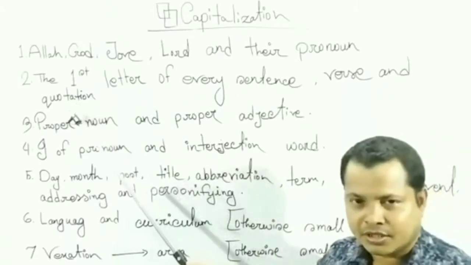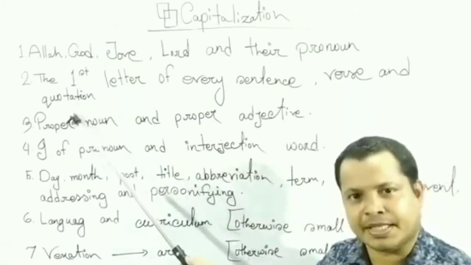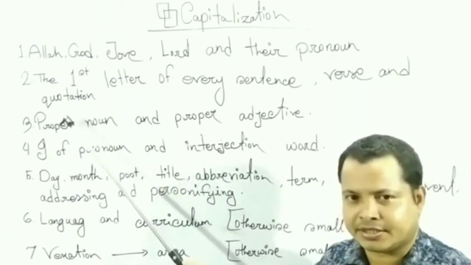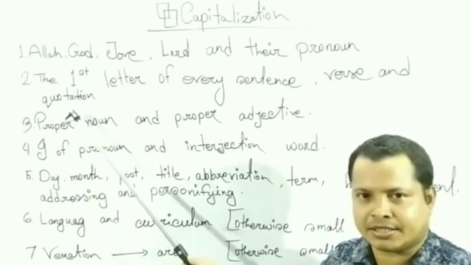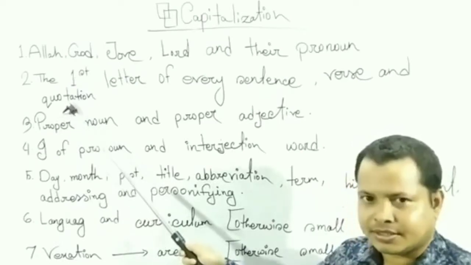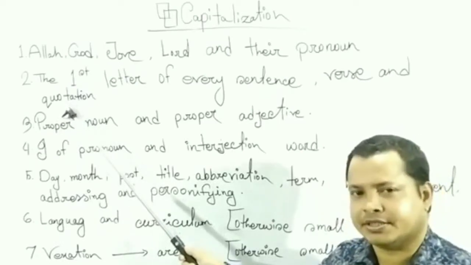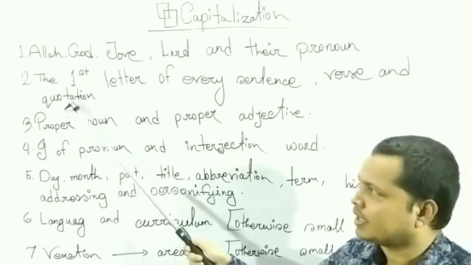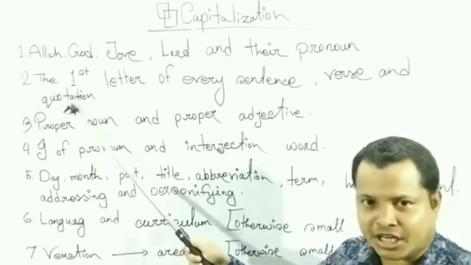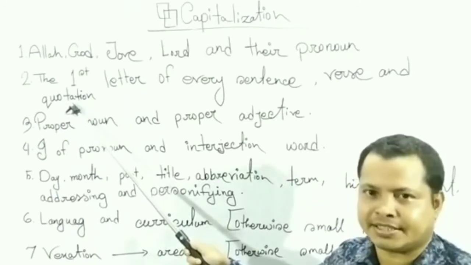And quotation is the point of narration, and we know that narration is a kind of grammatical chapter, and this is of two kinds, direct narration and indirect narration. And quotation is of direct narration.